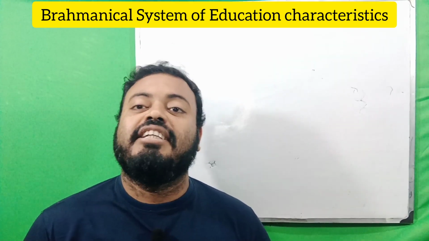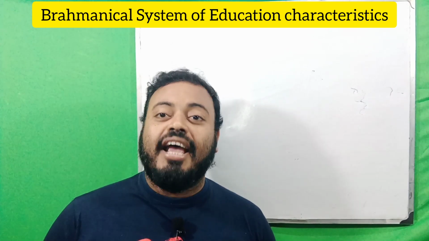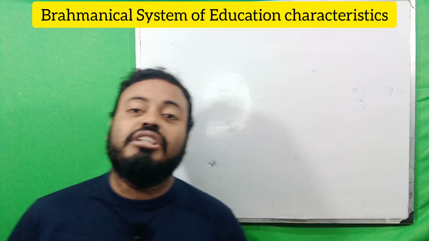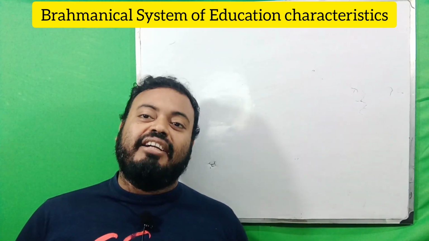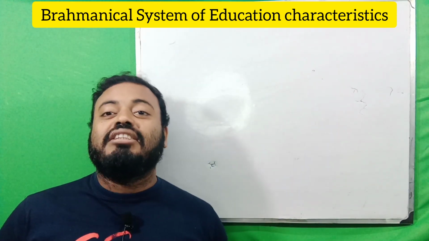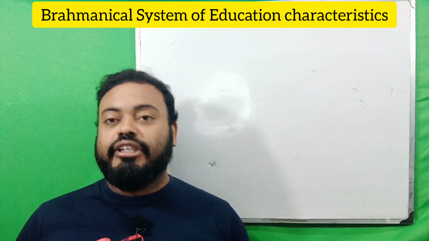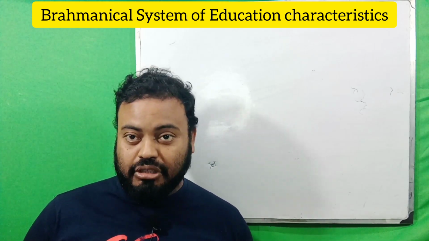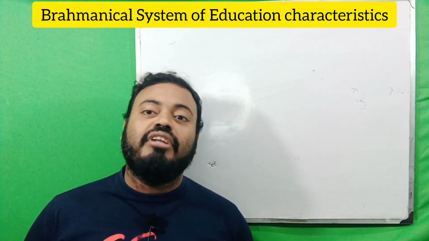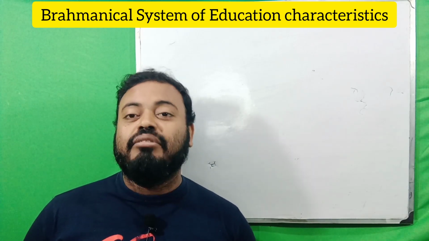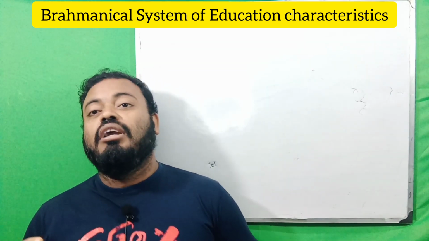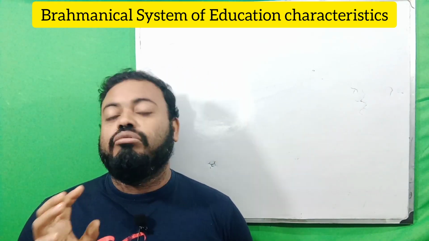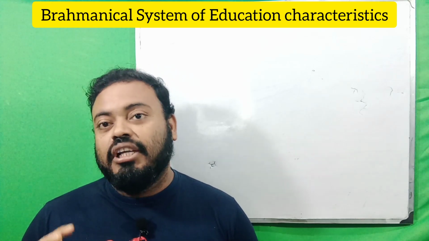The next characteristic is that this education gave priority to vocational education. The education was based on many kinds of learning, and it also had vocational education. Vocational education in the Brahmanic system helped students earn from society through a vocation. So the education system also focused on vocational education.